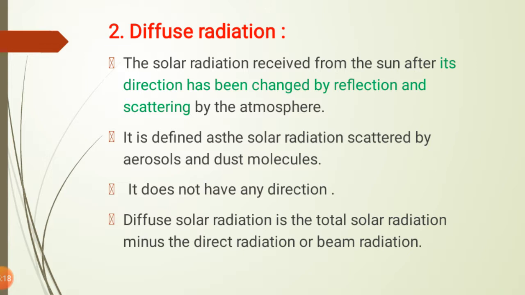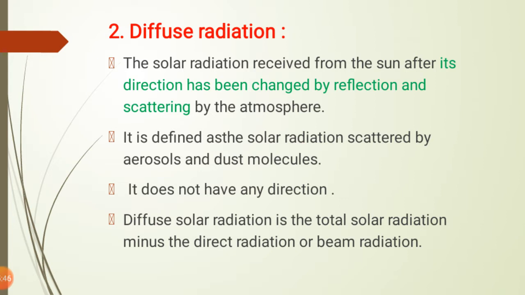Now the second type is the diffuse radiation. It is the solar radiation received from the sun after its direction has been changed by reflection and scattering by the atmosphere. As we saw before, there is reflection and scattering of the radiation coming from the sun. These radiations are known as diffuse radiation, which is particularly due to scattering.